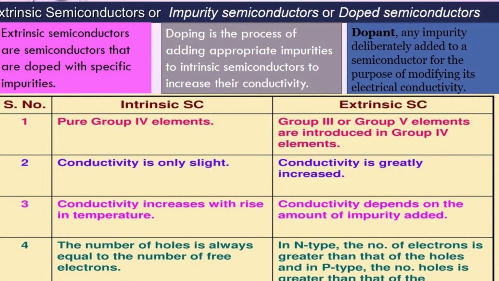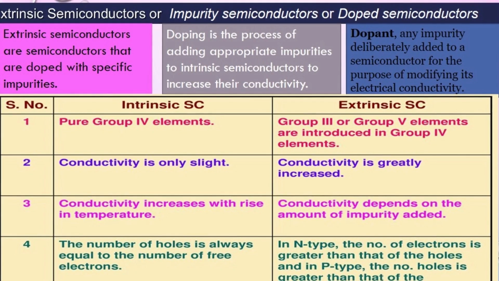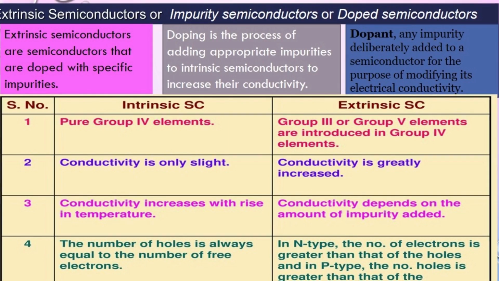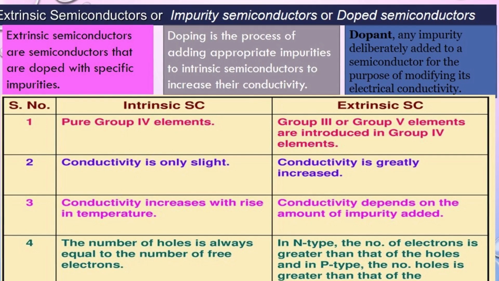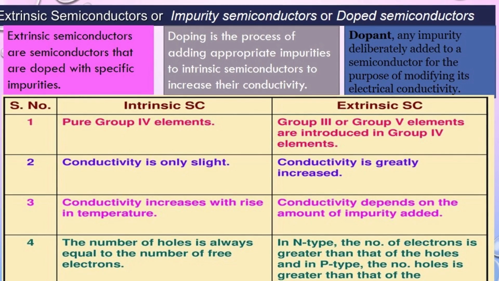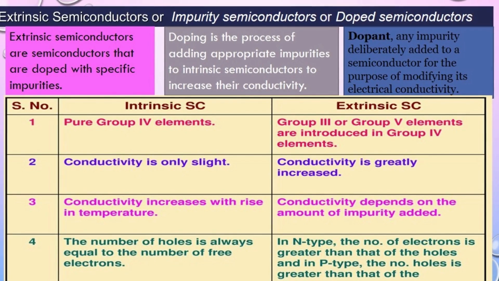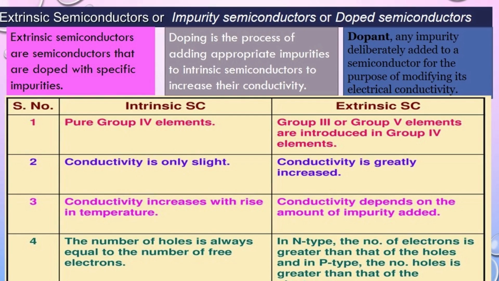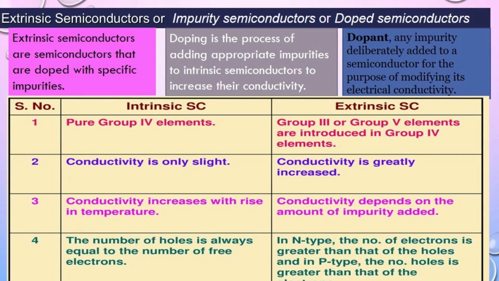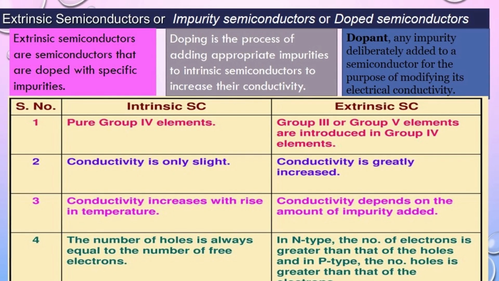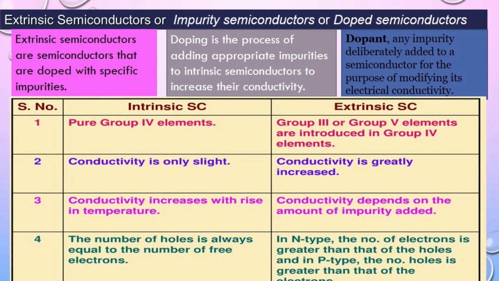To an intrinsic semiconductor, when we add appropriate impurities, the intrinsic semiconductor will be converted to an extrinsic semiconductor. Now let's see what doping is. Doping is the process of adding appropriate impurities to intrinsic semiconductors to increase their conductivity. Impurities can be electron-rich impurities, that is group 15 elements, or electron-deficient impurities, that is group 13 elements.